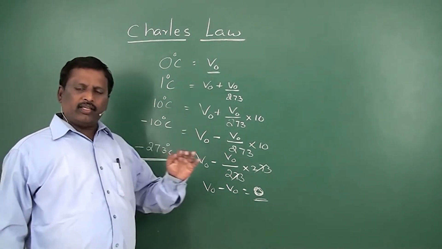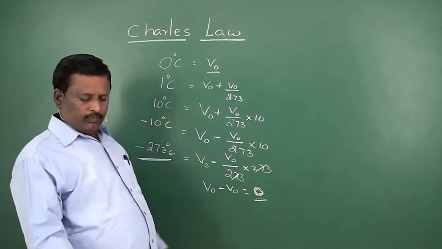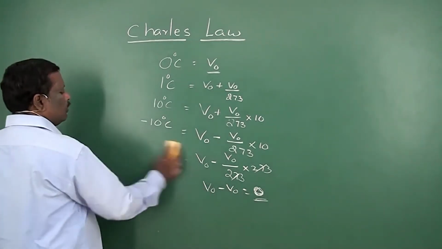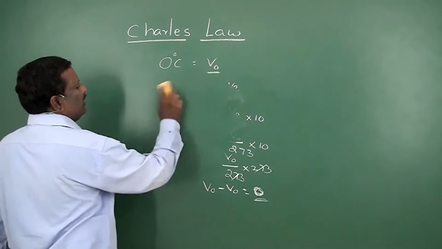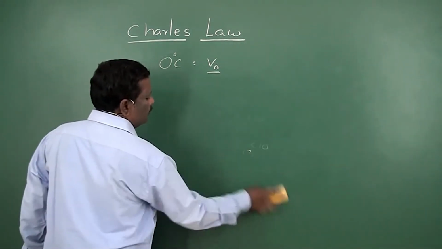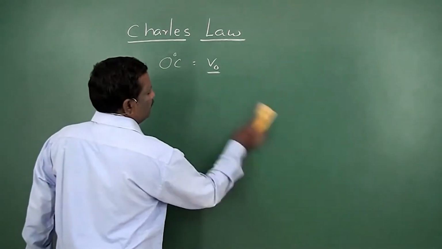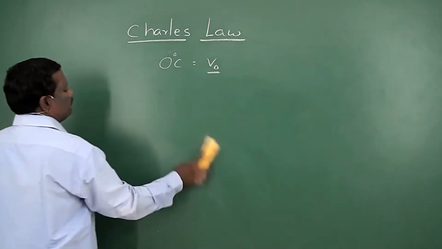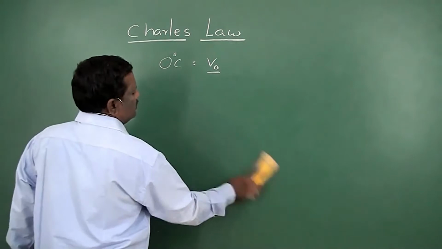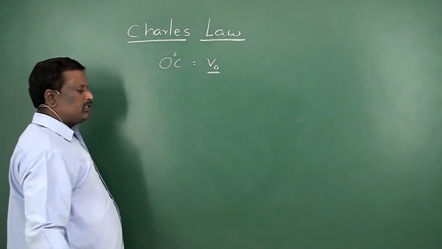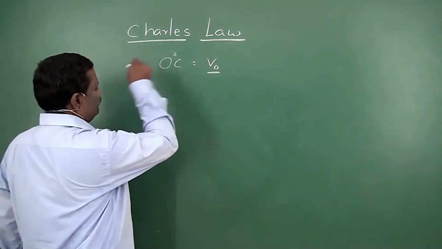Now let us study Charles' law, how he derived the relationship between volume and temperature. Now, at 0 degree centigrade, let the volume of the gas be V0.